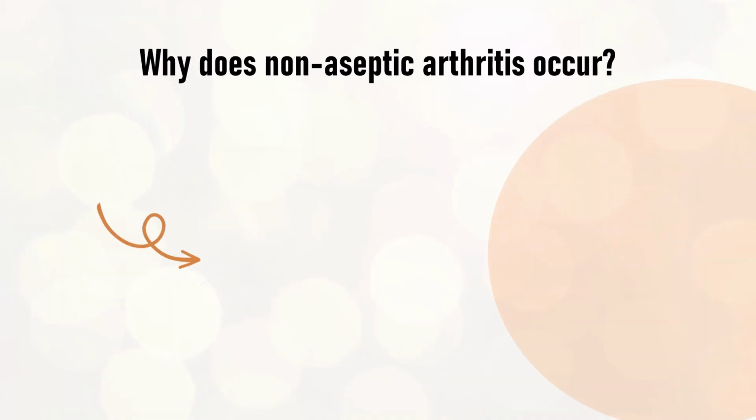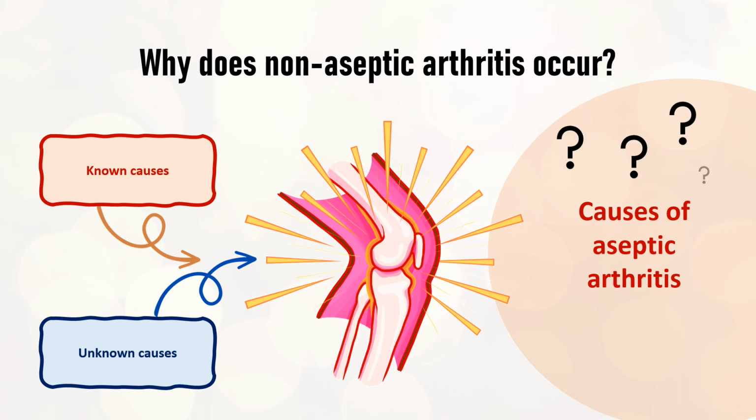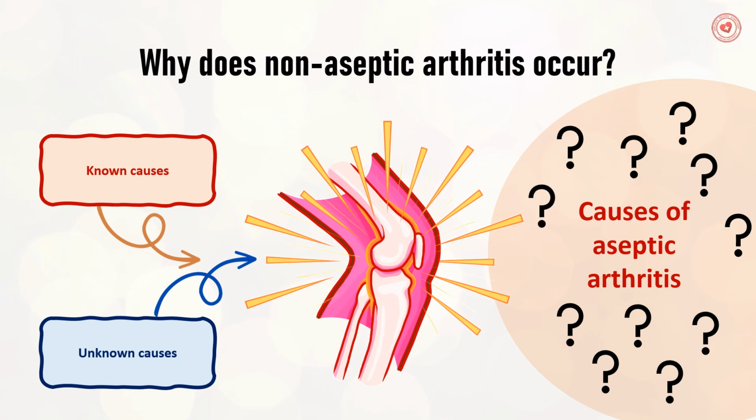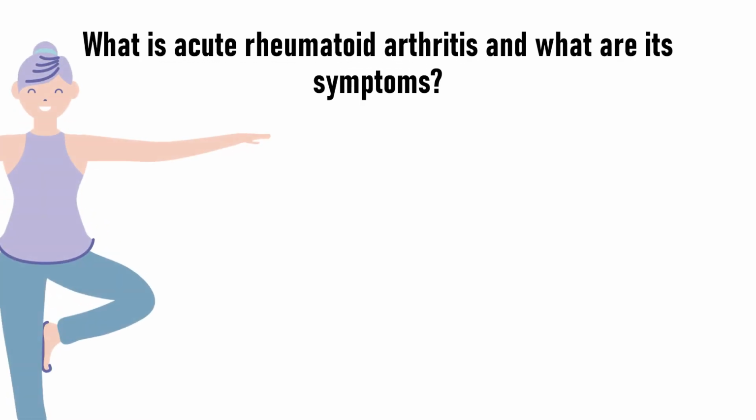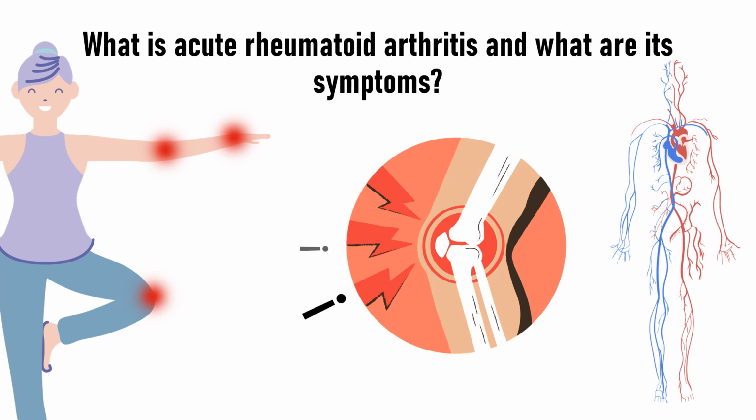Depending on the cause, known or unknown, there may be different types of arthritis. The origin of aseptic arthritis, non-infectious arthritis, is usually unknown. The most common of these is acute rheumatoid arthritis, which mainly affects the ankles, elbows, and knee. This disease is characterized by painful inflammation and the risk of cardiovascular complications.